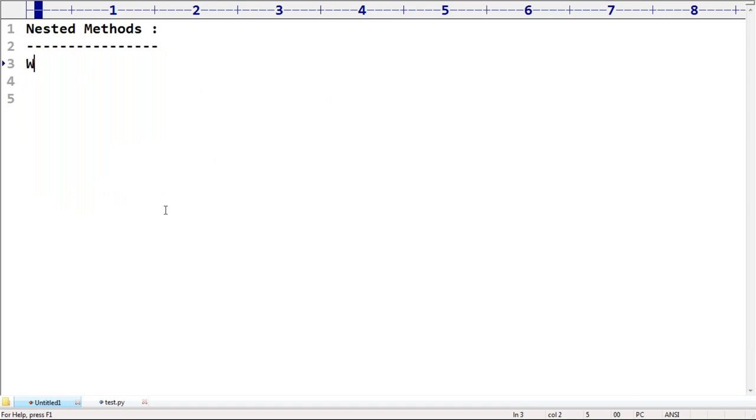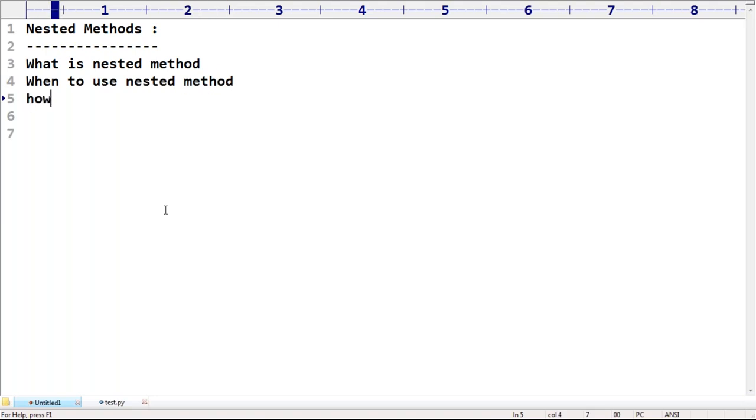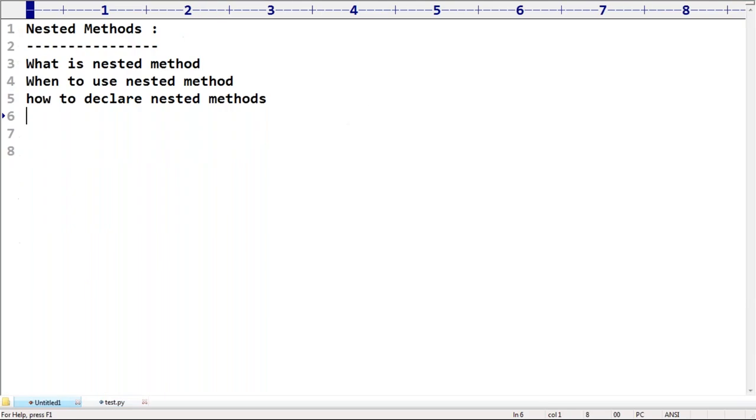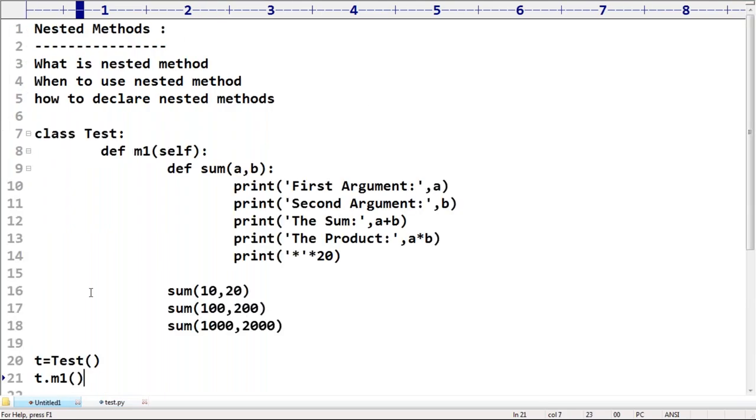Just observe what is a nested method, when to use a nested method, next how to declare nested methods. I hope you are in a position to answer all these things, not required to keep much explanation about this terminology, right?